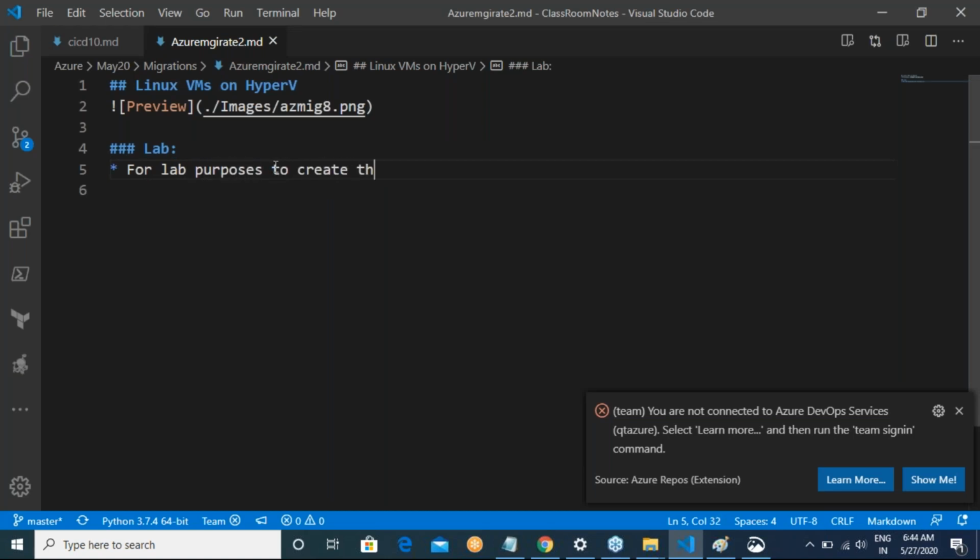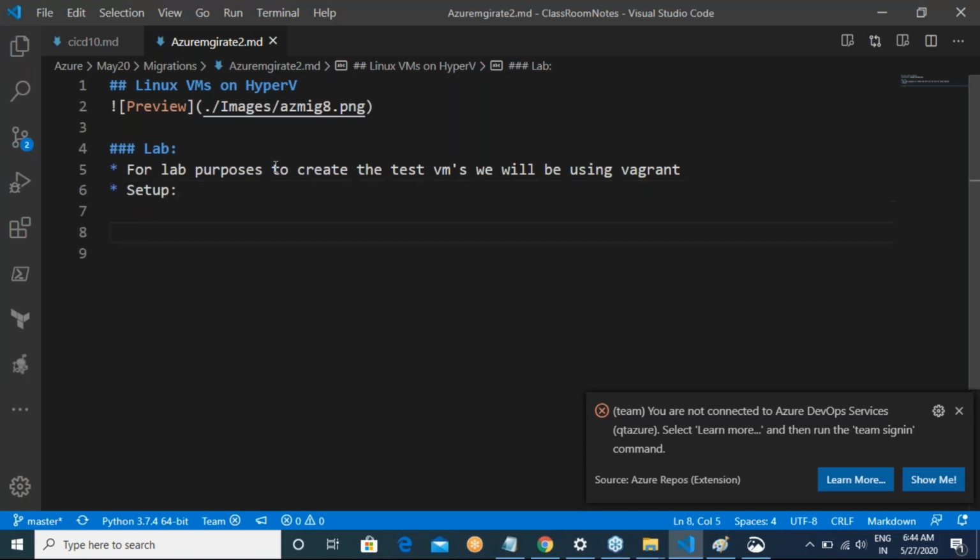To create the test virtual machines, we'll be using a tool called Vagrant. For this lab, we'll be using a tool called Vagrant. So let us look at the setup of this Vagrant tool.